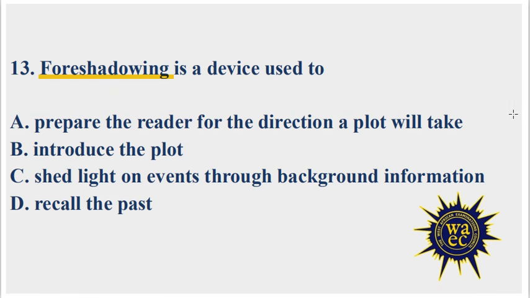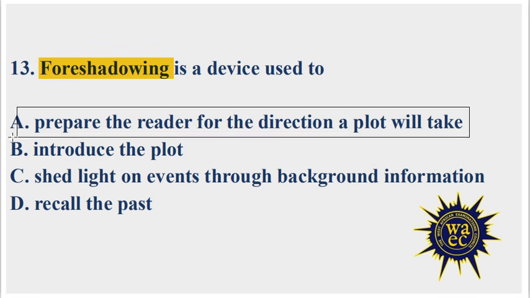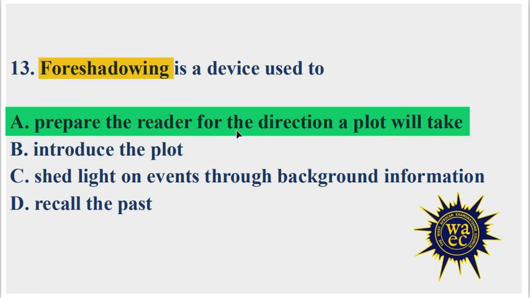Foreshadowing is a literary device used to give an indication or hint of what is to come later in the story. It is used to build anticipation or suspense in the mind of the readers and audience. So we use it to reveal or to hint at what will come later in the plot, in the story. So it is option A. It is used to prepare the reader for the direction that the plot will take. A is the correct option.